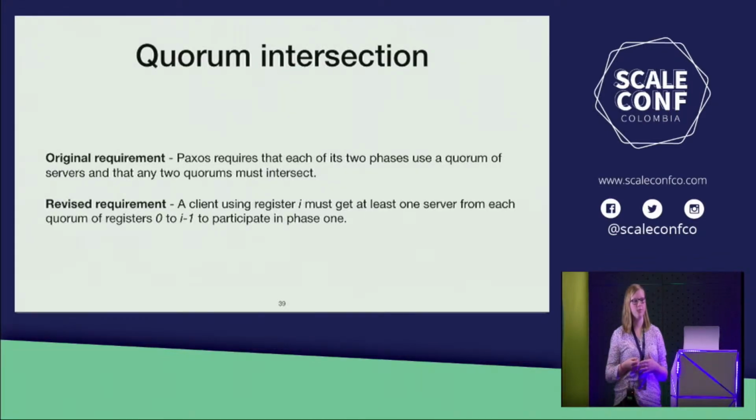So that means, for example, if a client has register 0 and is trying to write into register 0, there actually is no quorum intersection requirement. They can just write straight into that register and skip the first phase of the protocol.